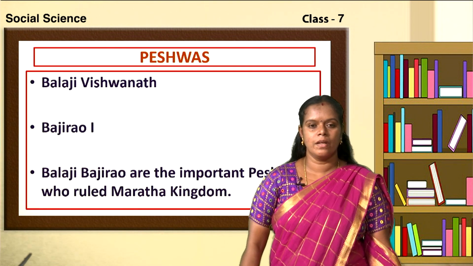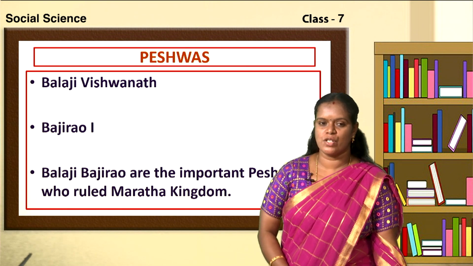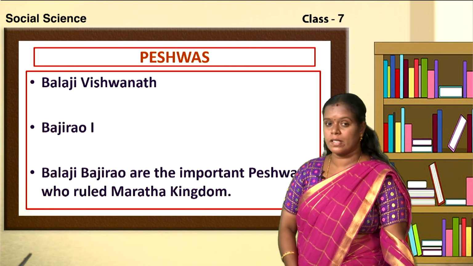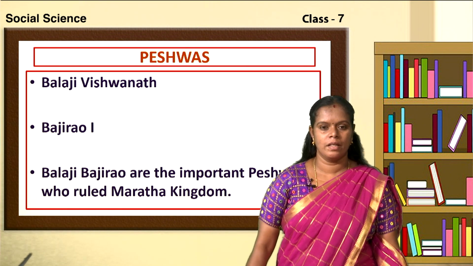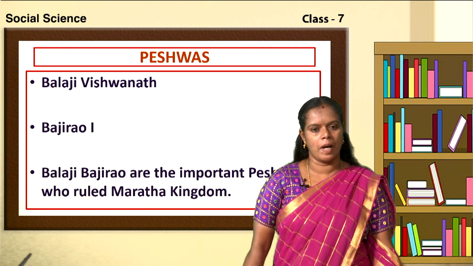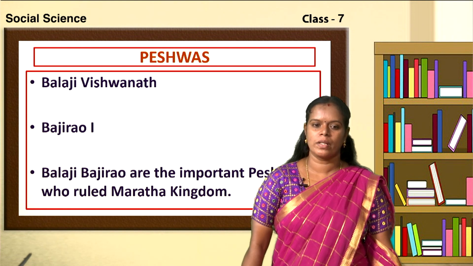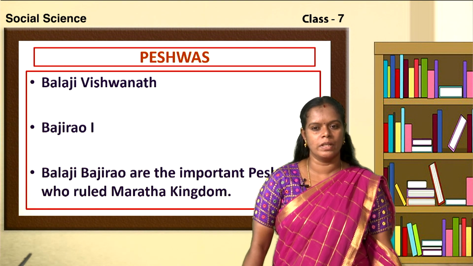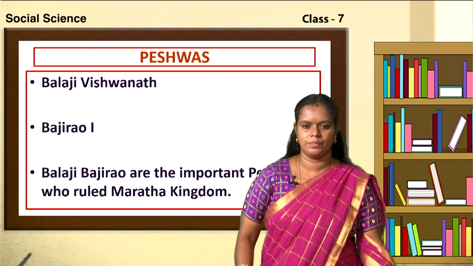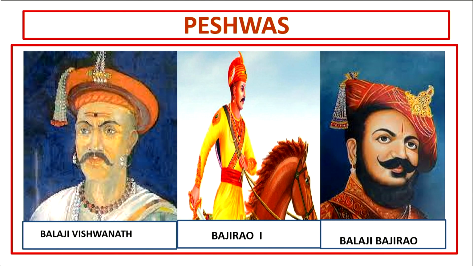Now let us see who were the important Peshwas. The important Peshwas were Balaji Vishwanath, Baji Rao I and Balaji Bajirao, who ruled the Maratha kingdom. Have a look on the screen, children. These were the three important Peshwas. The first one is Balaji Vishwanath, the second one is Baji Rao I and the third one is Balaji Bajirao.